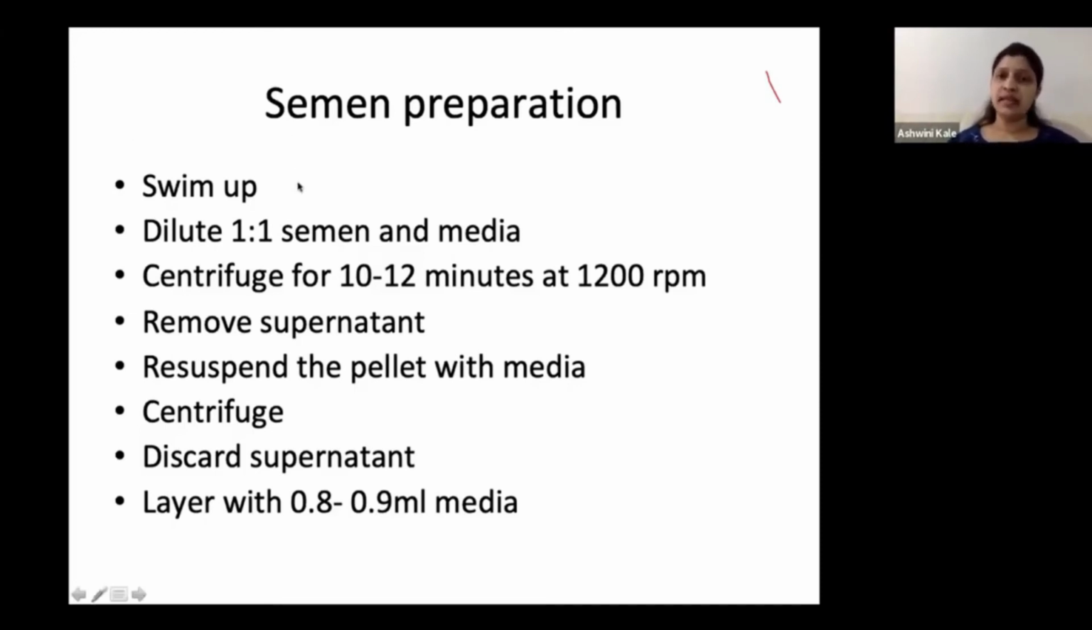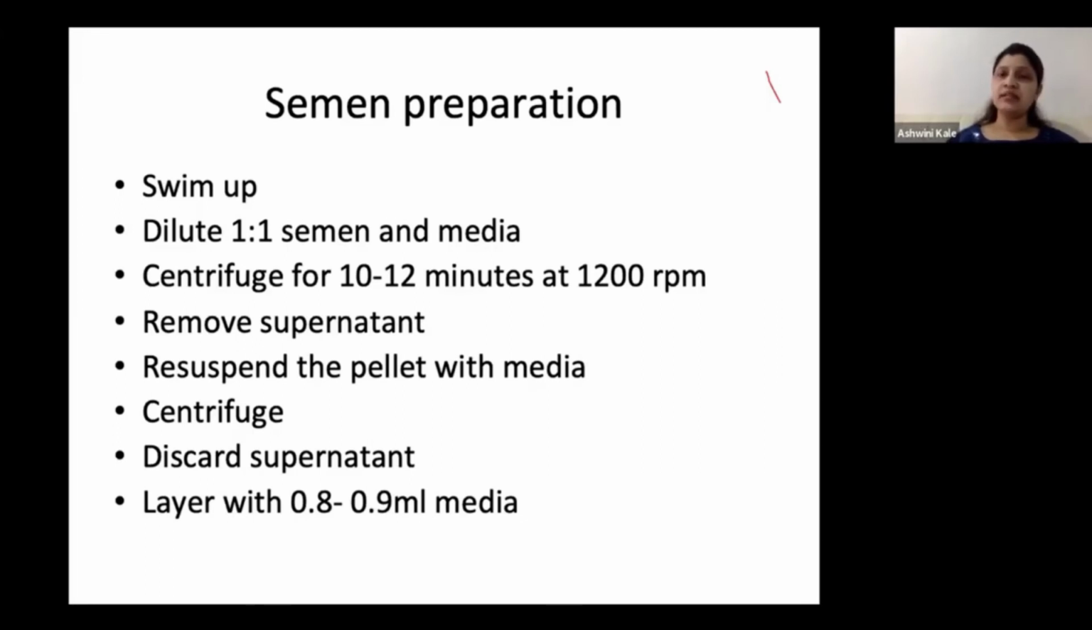So in a routine swim up technique, you basically dilute semen and media in the proportion of 1:1. You can use any semen flushing media. You centrifuge this sample for 10 to 12 minutes at 1200 RPM in your Remi centrifuge. After this, you would get a supernatant and a sediment. You remove the supernatant and discard it. Whatever is deposited at the bottom of your test tube is the pellet.